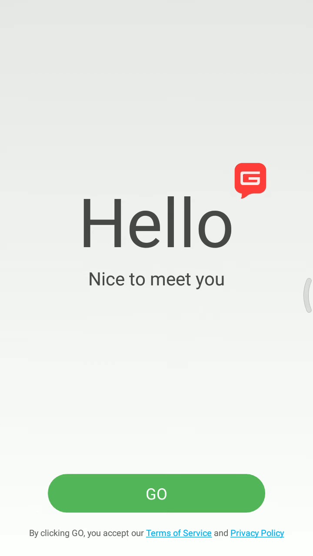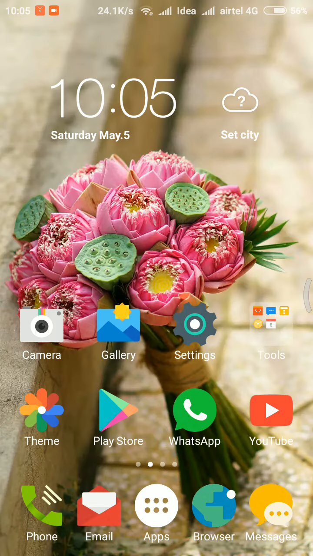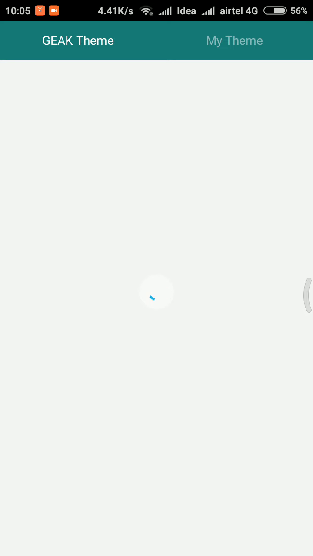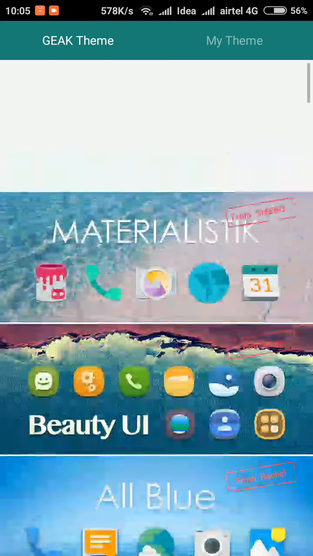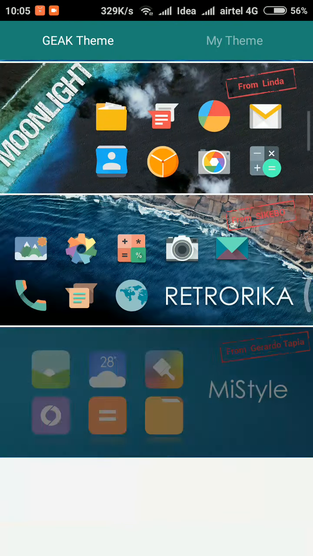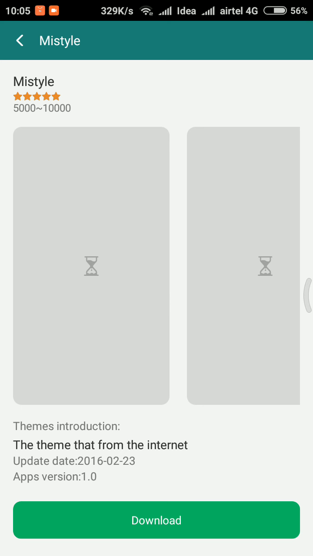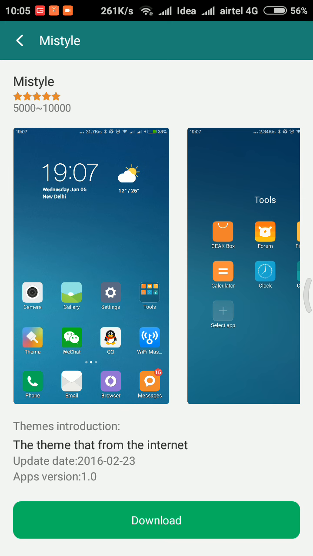Then you see here, go to themes manager. And you see here some themes: iOS, naturalistic, beauty, light, my style. So download this theme. It will take some time to download.